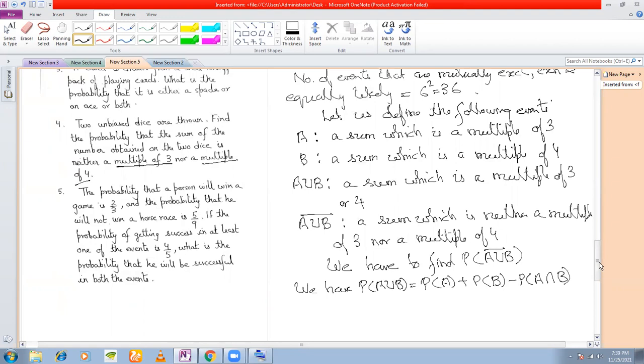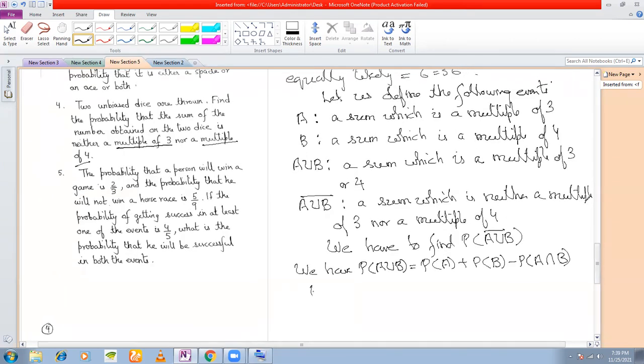Now see, what is P(A)? The event A is a sum which is a multiple of 3. Let us first write the event here, then we will calculate P(A). How will you get multiples of 3? You can get (1,2), sum 1 plus 2 is 3, or (2,1).